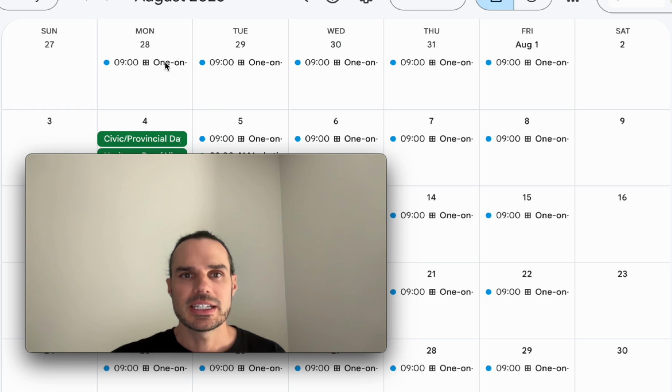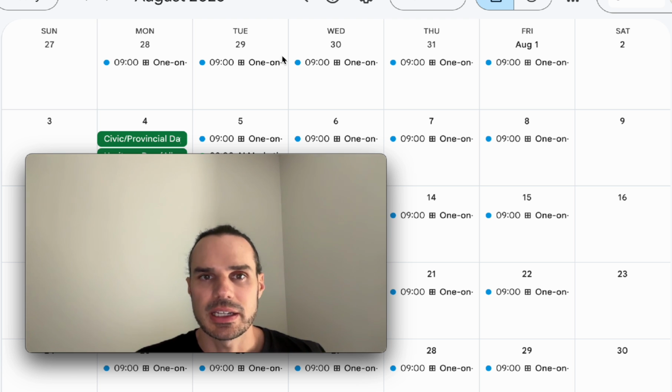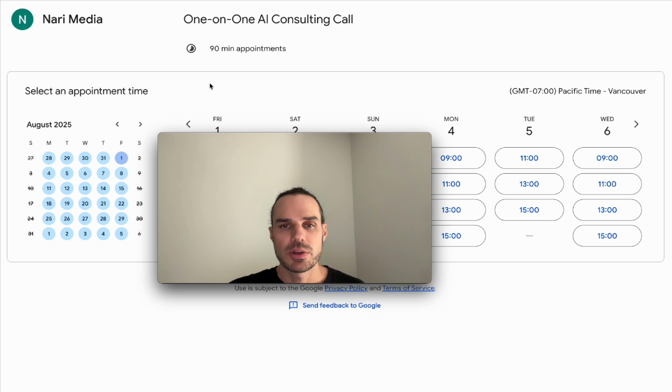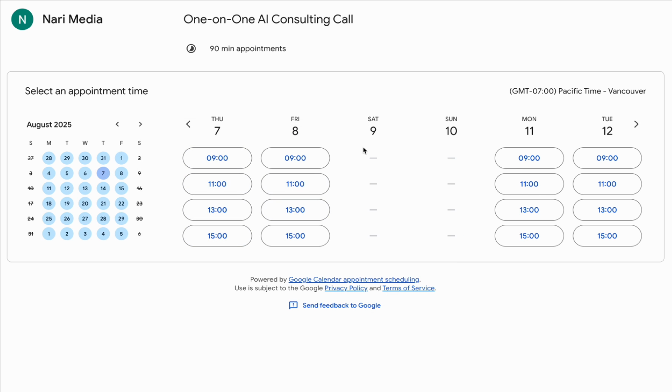So for example, you can see now every day, Monday to Friday, this is just for the month of August, I have my calendar in there. What you do is you click on it, it opens the booking page, and you'll see here week by week. I think I said you can go 60 days out. I don't want to book further than that in case something comes up. But you can see there's all the time slots that I have. I'm not doing any calls on the weekend, and 3 o'clock is my last cutoff.